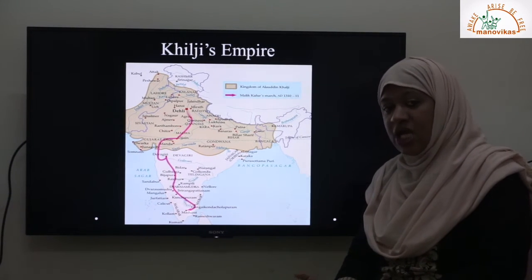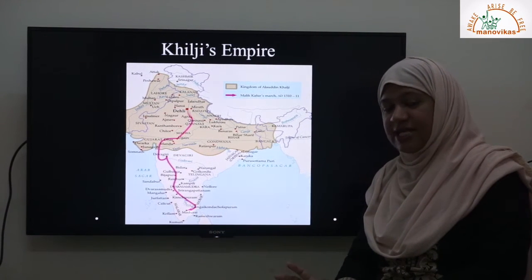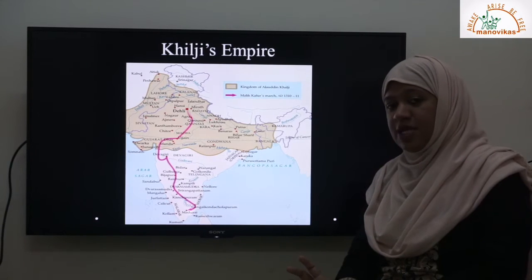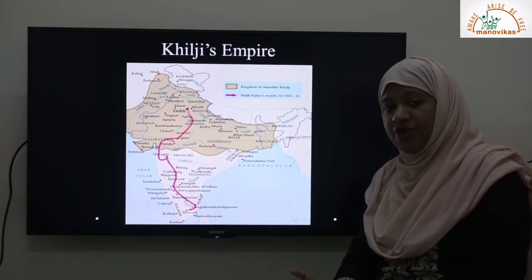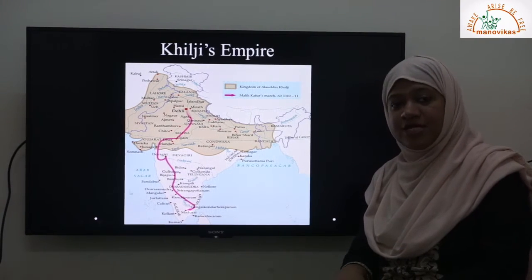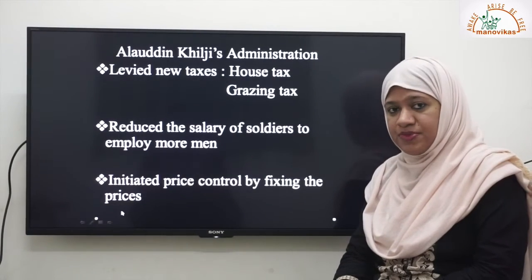So Alauddin Khilji was the first ruler to defeat the South Indian rulers and capture Deccan. After they plundered Deccan, they got a lot of wealth, which he then used for his administration and for his military purpose. Let us learn about his administration.